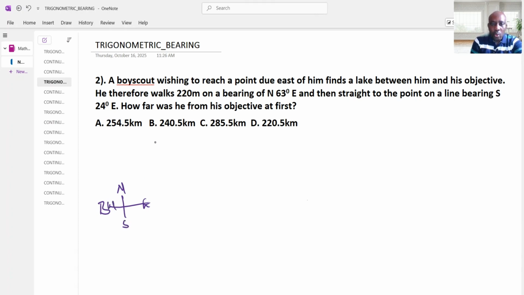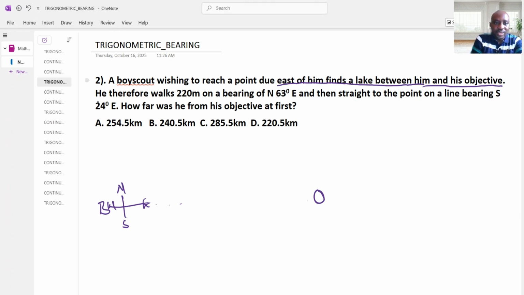We were told that the point is due east of him, and he finds a lake between him and his object. Let's assume that this is the object. Because of the lake in between him and the object, he could not move further.